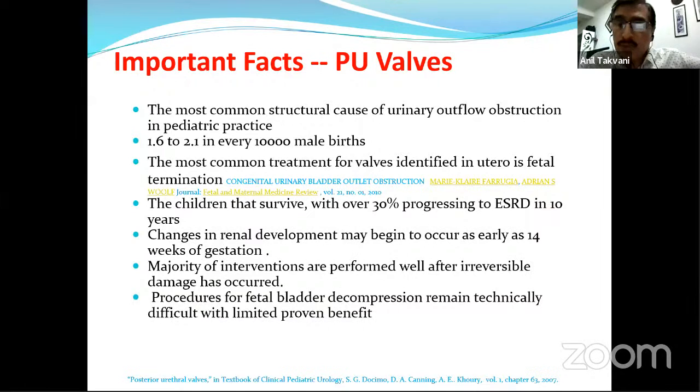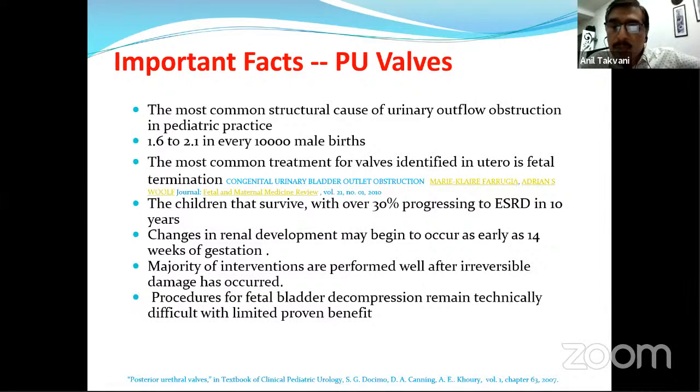The most common structural cause of urinary outflow obstruction in pediatric practice, I'm talking about the lower urinary tract outflow obstruction, is 1.6 to 2.1 in every 10,000 male births. That can be the latest European as well as the American figures. The most common treatment for valves identified in utero is still fetal termination.